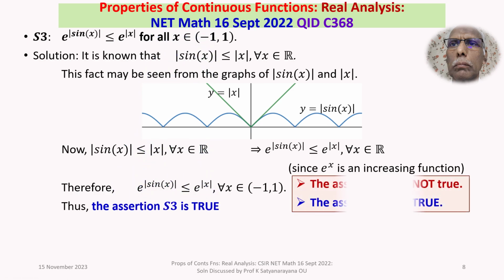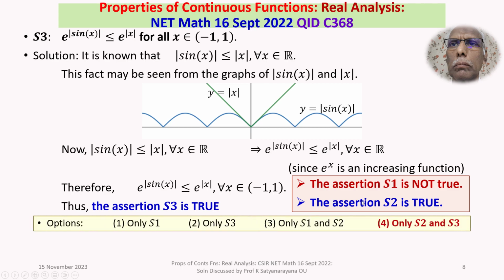So far, we have shown the assertion S1 is not true and the assertion S2 is true. Thus, the assertions S2 and S3 are true. Let's look at our options: our answer that assertions S2 and S3 are true appears against option 4. Therefore, the answer to this question is option 4.